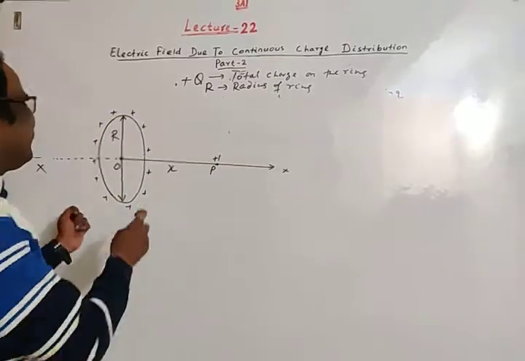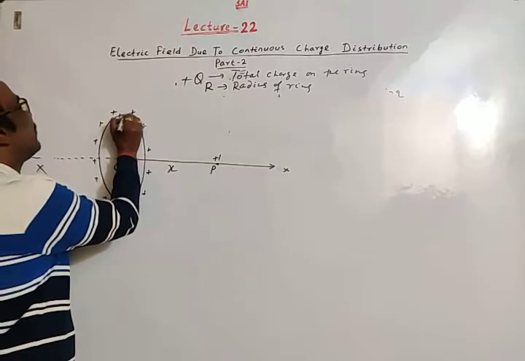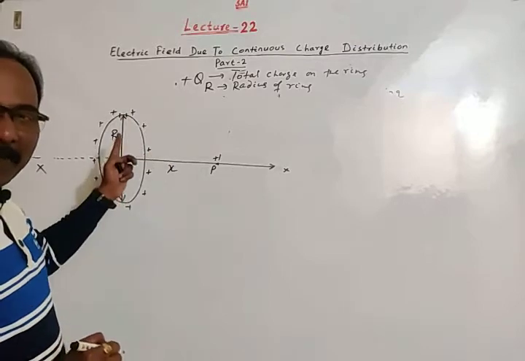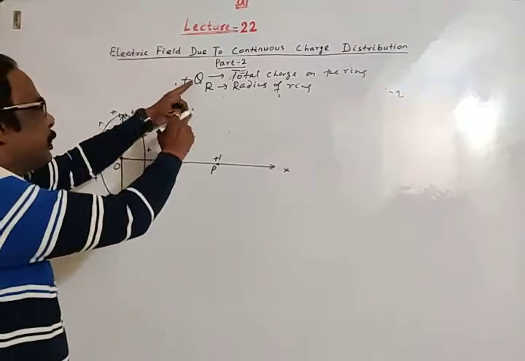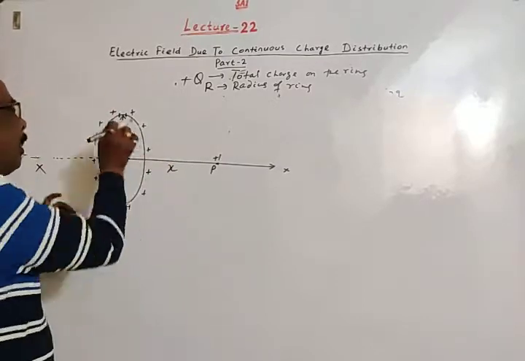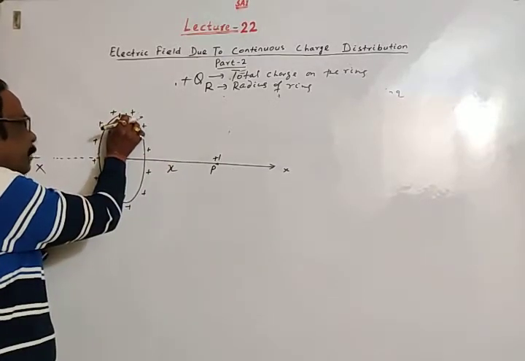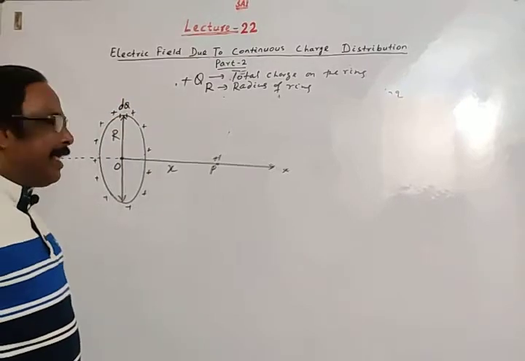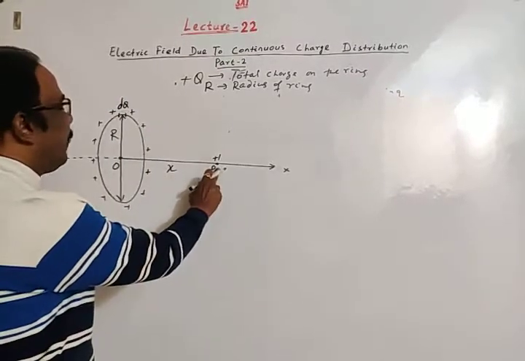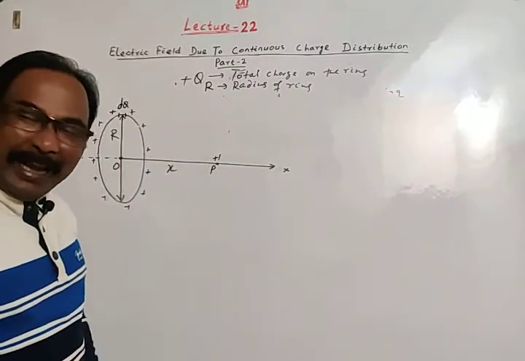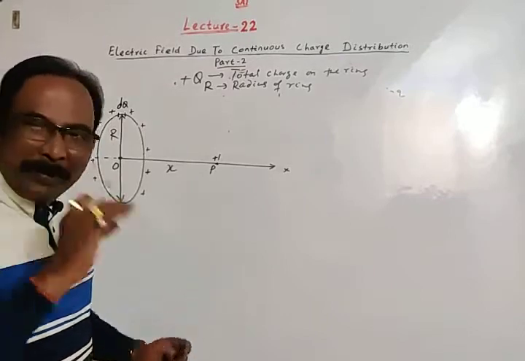Let's consider an elemental section, meaning a very small section of the ring on its surface. The total charge is Q, which is distributed on the surface of the ring. For this elemental length of the ring, let the charge be dq. Then the electric field at point P due to this small charge dq will be small.